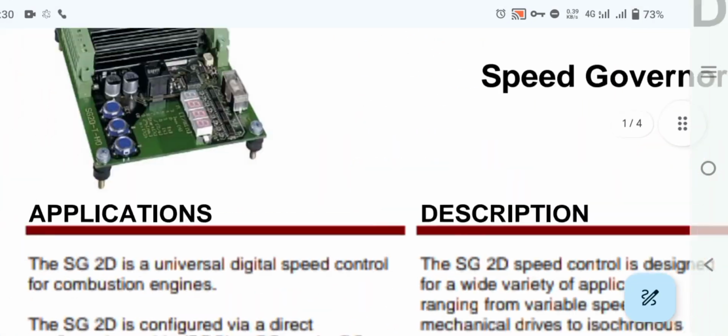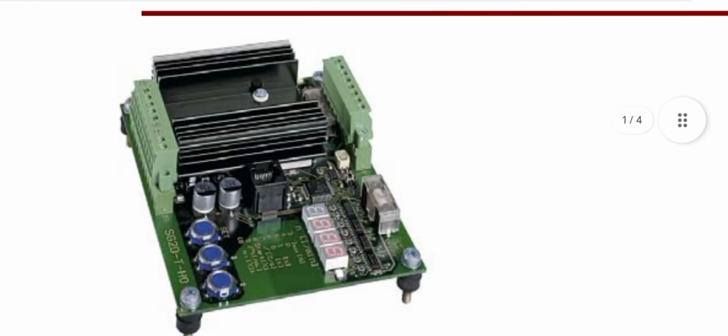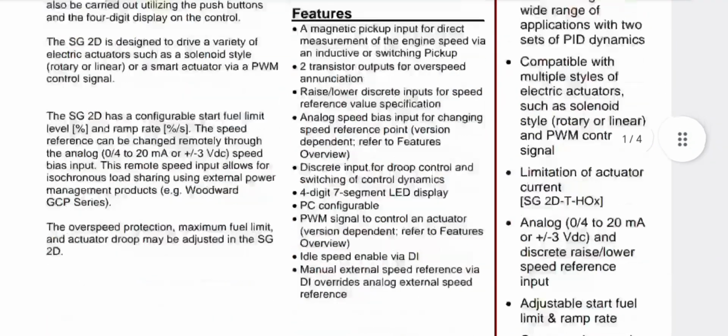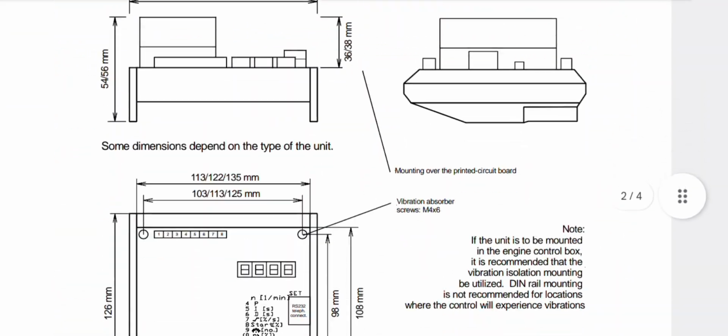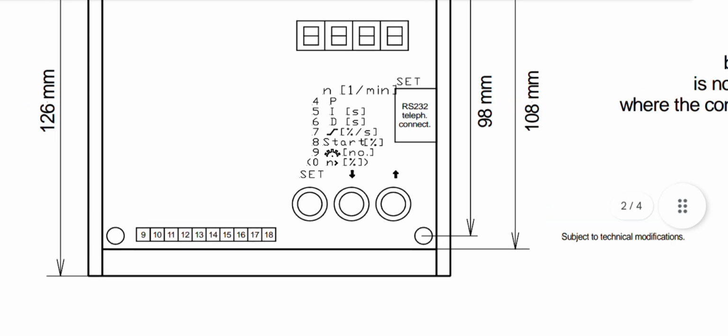As you can see here, the 7-segment 4-digit display, and this is the TB1 and TB2 for the wiring connections, and MPU and actuator and power up supply.